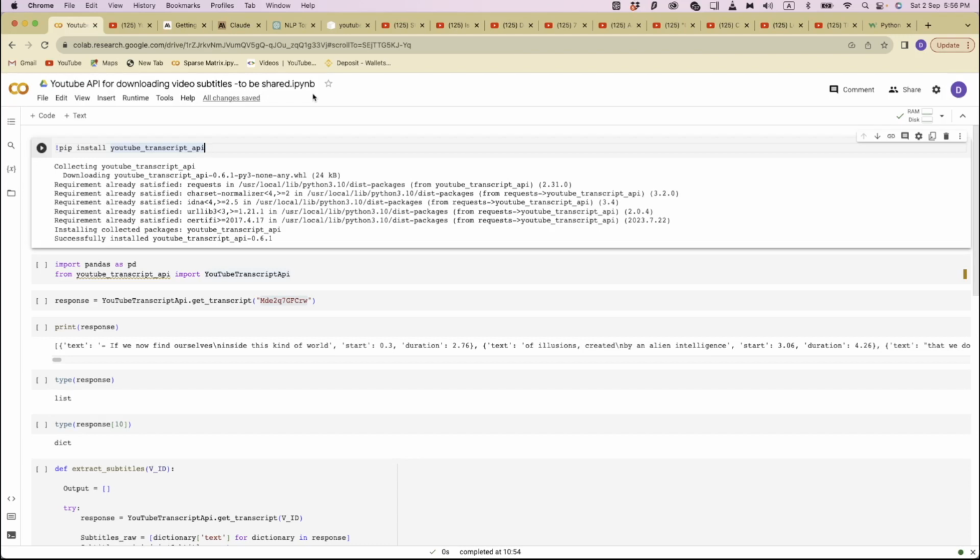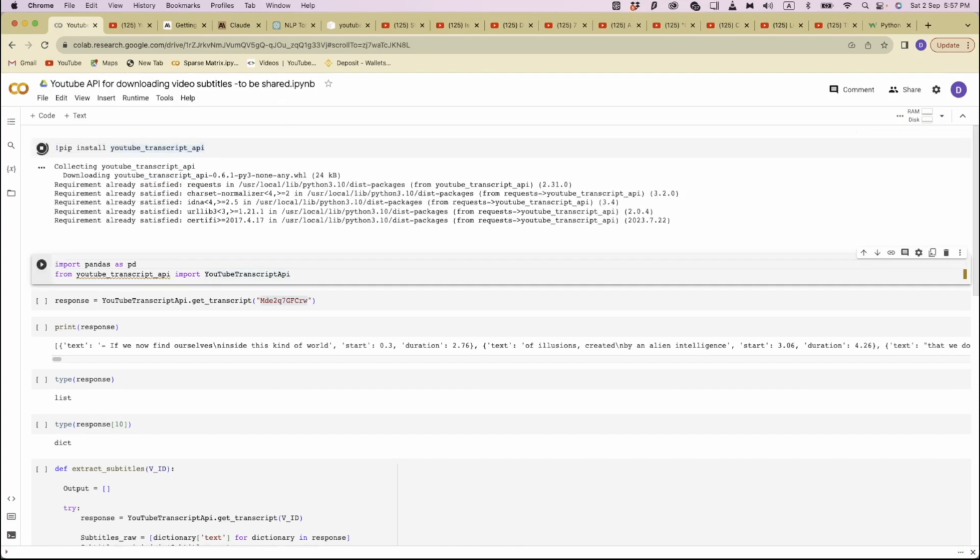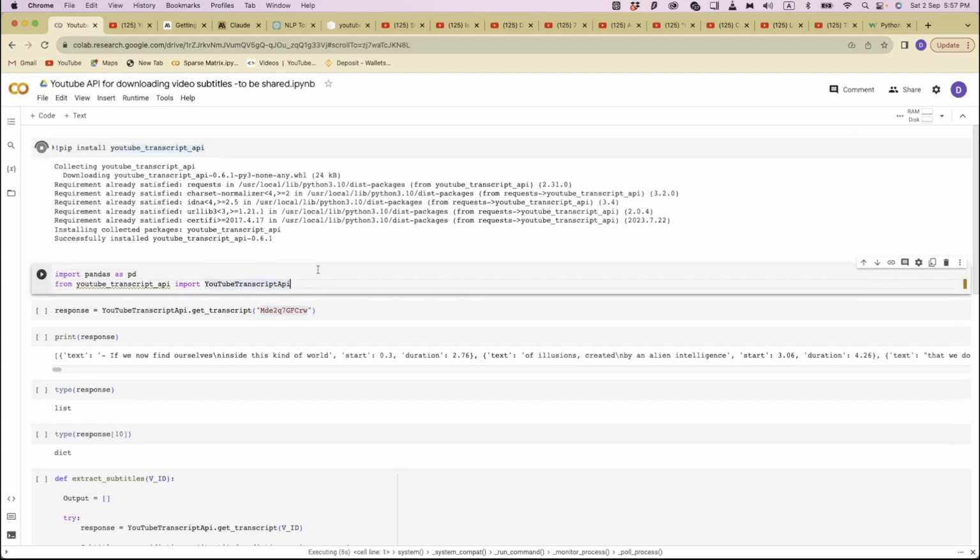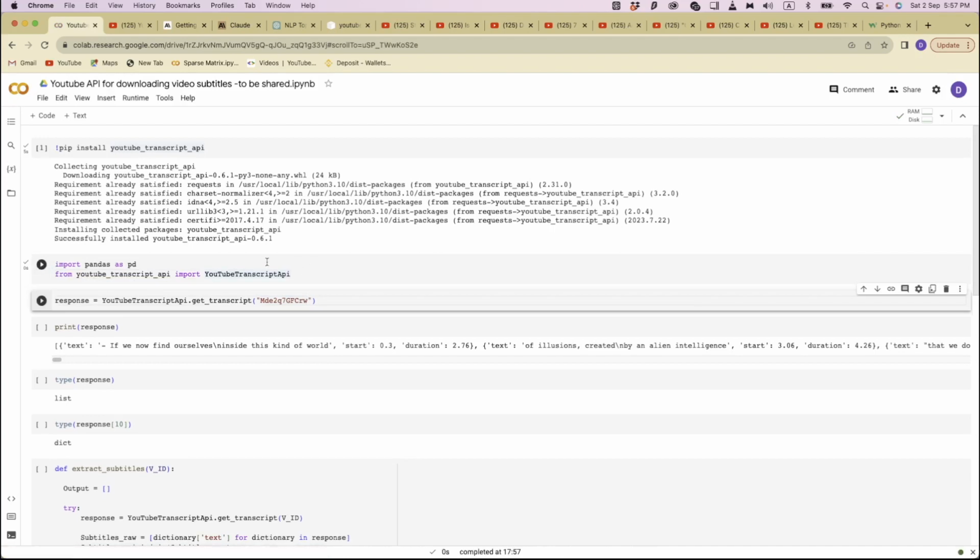So here is our Colab Notebook, and I will paste the link to this notebook in the description below. The first line is a pip install, which we saw in the documentation earlier. Then we would do a couple of imports. In general, pandas is for handling data within Python. This YouTube Transcript API is for downloading the subtitles, as we explained earlier.